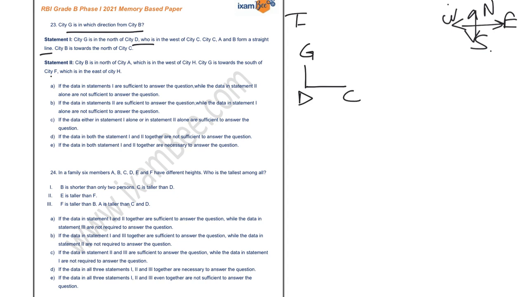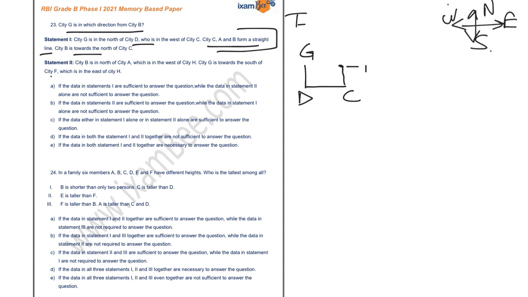Now it is given to you that cities C, A, B form a straight line and city B is towards the north of city C. Now with the help of this statement, you know that city B is towards the north of city C, but it can be here as well.